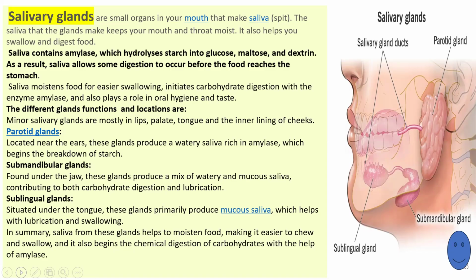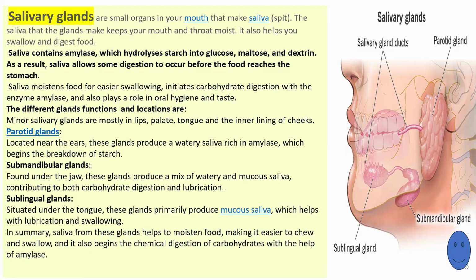Salivary glands are of three types: parotid glands, submandibular glands and sublingual glands. Look at the image. Parotid glands are present near the ear. These glands produce watery saliva which is rich in amylase. So where does amylase production take place? In the parotid glands. Parotid glands are present near the ear.